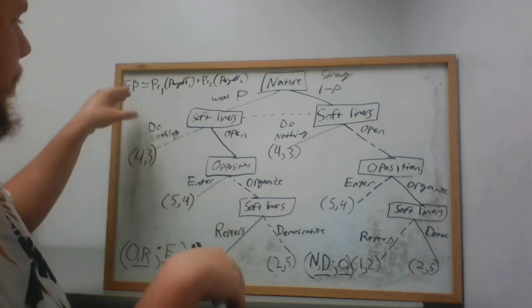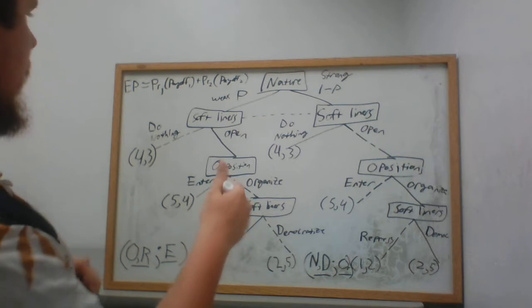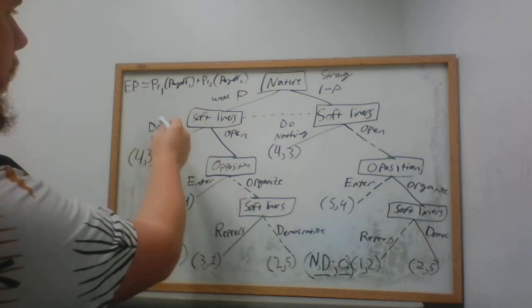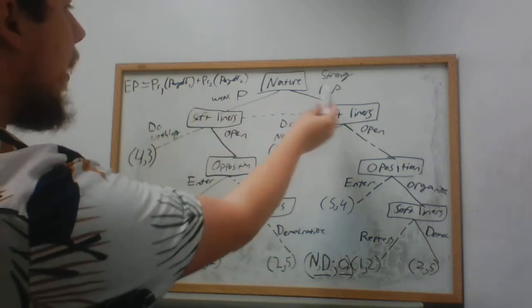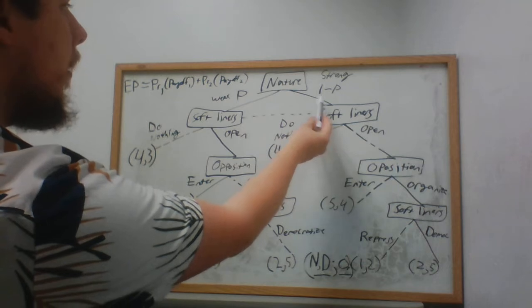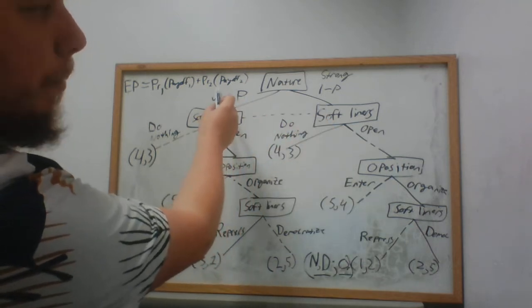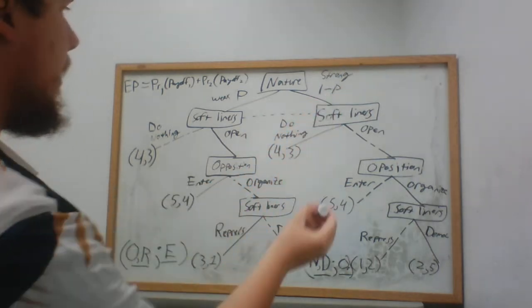That's what this means. The expected payoff of, in this case, do nothing. Okay. So we know that the probability of having a weak opposition is p, right? This is where the probabilities come in. So we know that the opposition is going to be weak with probability p, and we know that the opposition is going to be strong with probability 1 minus p.